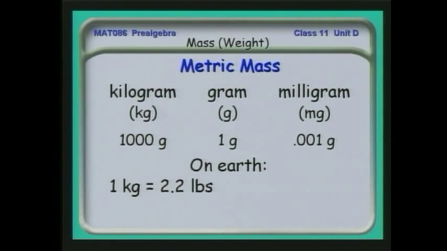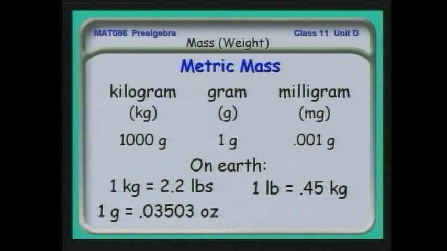A kilogram mass on Earth is equivalent to a couple of pounds. If you want to buy a pound worth of meat in a European country or in Mexico, you buy half a kilogram roughly. Or, reversing that, a pound is 0.45 kilograms. As I say, it's about half. So that makes it easy to talk about. A gram is about 4/100ths of an ounce. A gram is a tiny quantity, or 1 ounce is 28 grams.